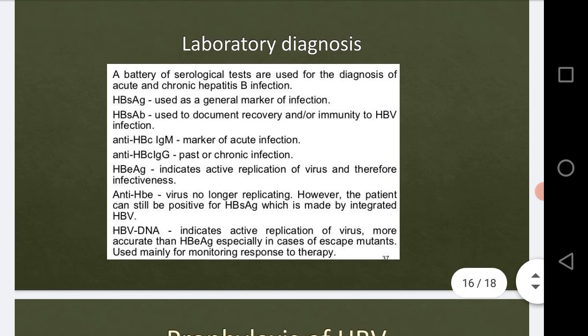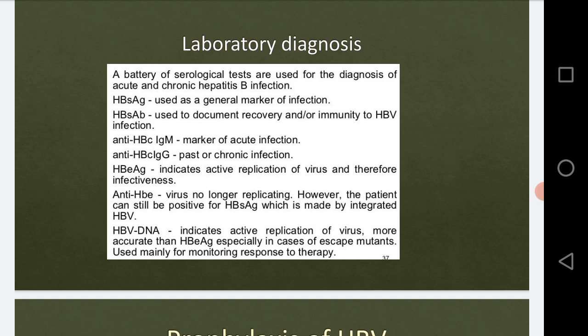Alright, then the HBV DNA, what will it indicate? It will indicate the active replication of the virus, more accurate than the HBs antigen, especially in the cases of mutants, and it is used mainly for monitoring the response to therapy. See, by looking at the presence of these HBV virus particles, we can chart the progression of a person.